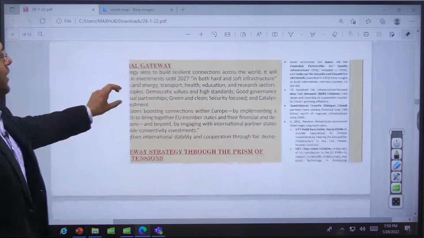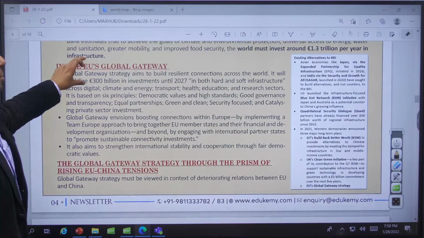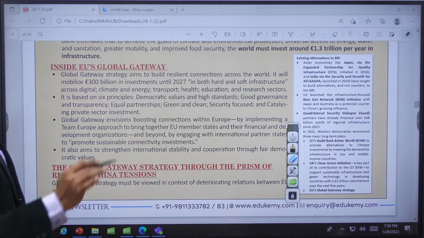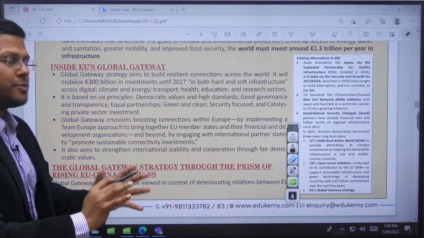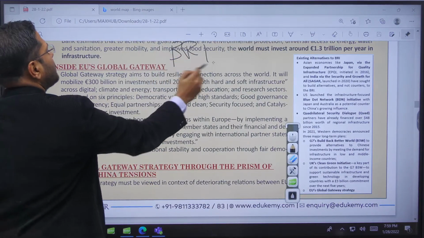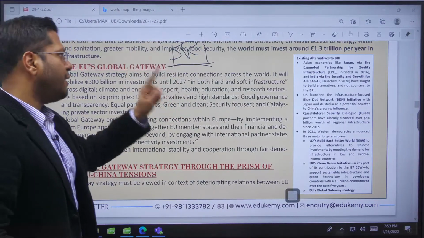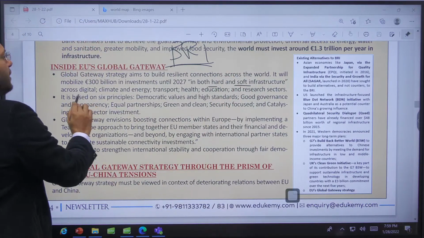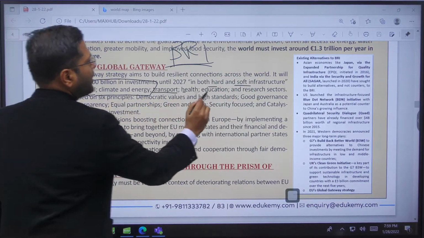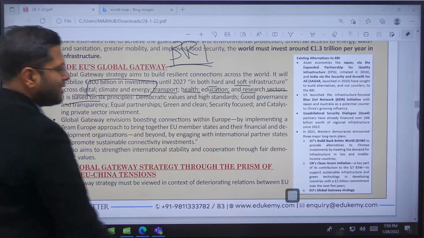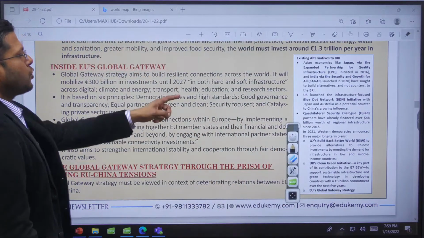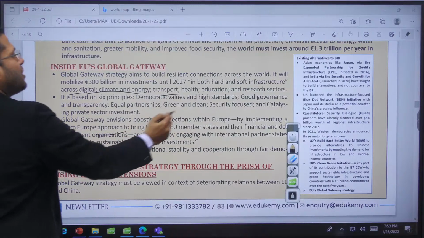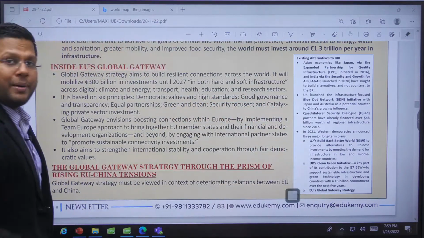And in this regard, let us quickly understand what is specific about EU's Global Gateway. See, this beautiful article mentions that EU Global Gateway has got 6 components, which others, specifically BRI, might not have. Just note this down. You will be able to put this everywhere else also, in other infrastructure projects also. So hard and soft infrastructure across digital, climate, energy, transport, health, education, research sectors, right? And the 6 pillars. So what are we talking of? 2 kinds of infrastructure: hard and soft infrastructure for transport, climate, energy, digital, health, education, research, a lot of them. But they're based on 6 pillars.